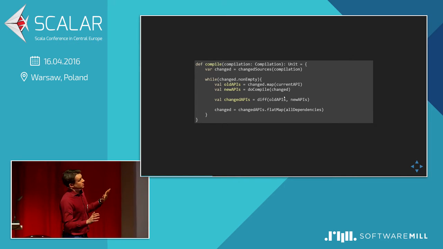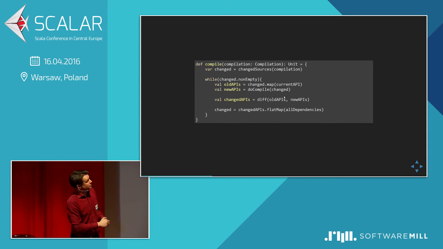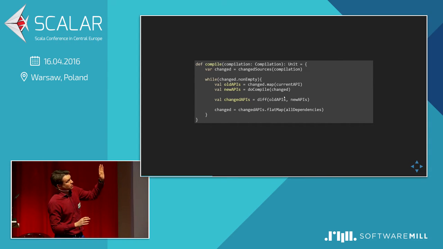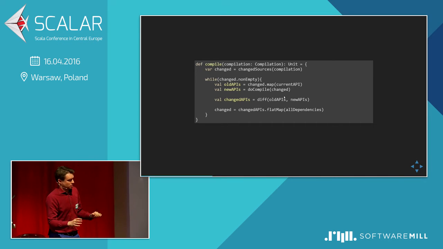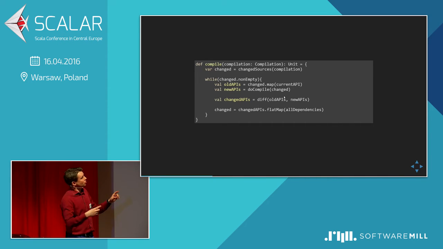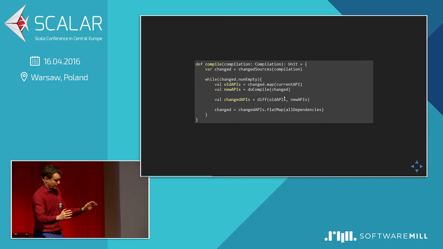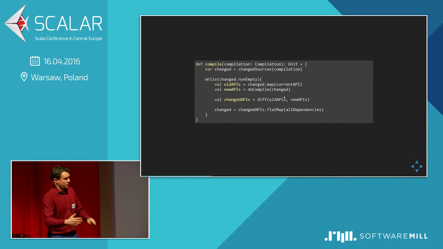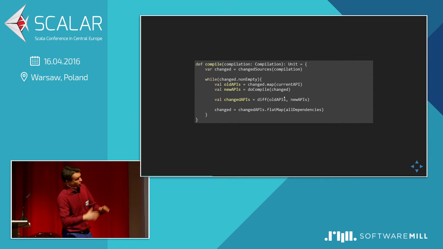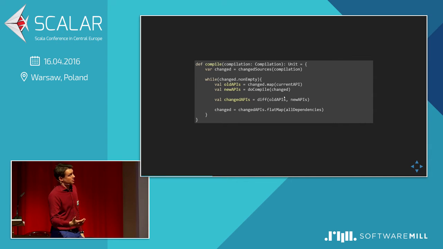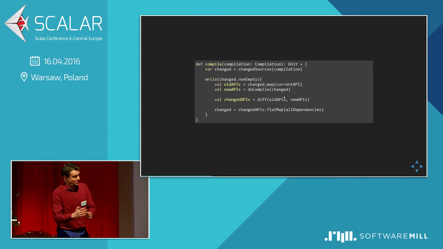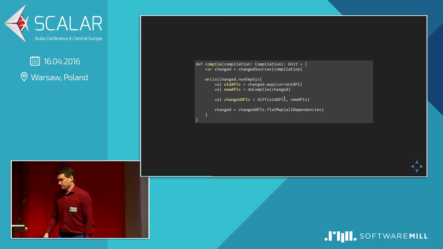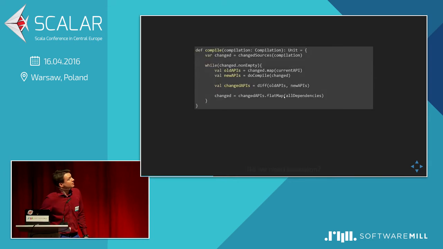So our compiler, I mean incremental compiler, because it's not an actual compiler, can basically be represented by this kind of function. At first, we need to see what is initially changed. Then, doing it in a loop, we look at the APIs of the files that we plan to compile in that step, compile the classes and find the new APIs, find the difference between those APIs, find all classes that can be affected by those changes, and compile them again. It seems trivial, but it's not in the end.